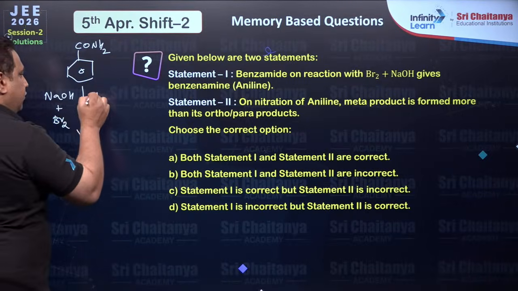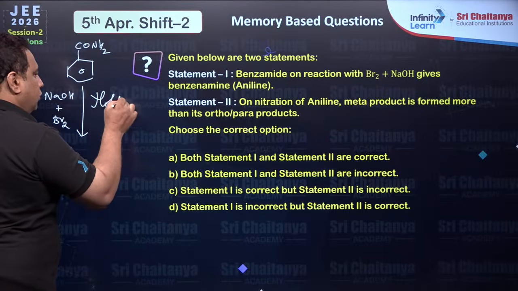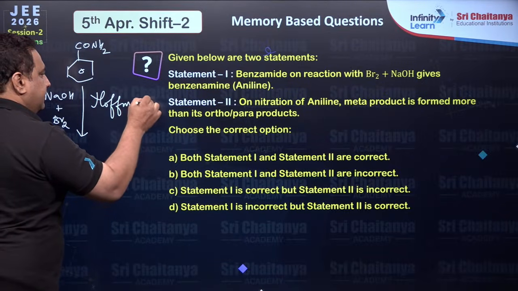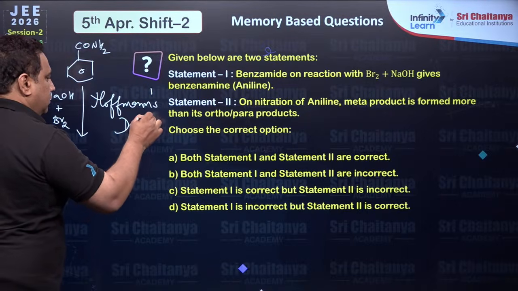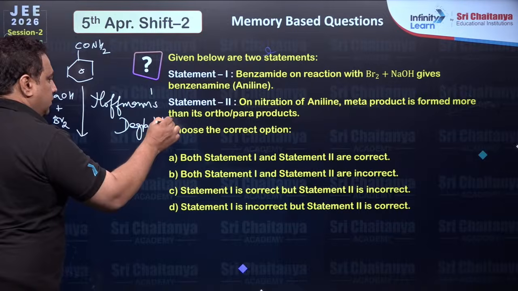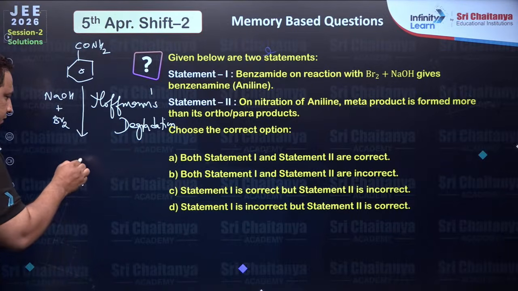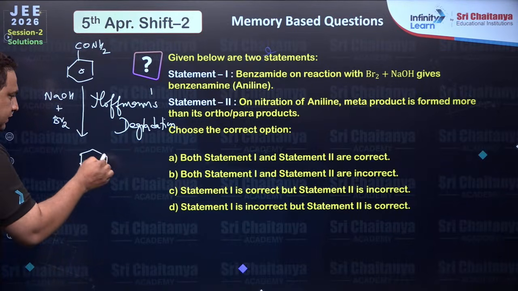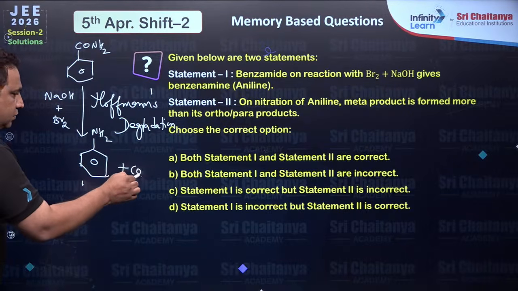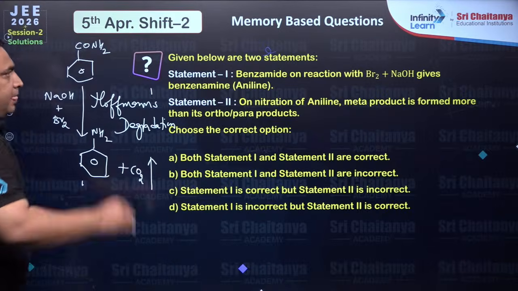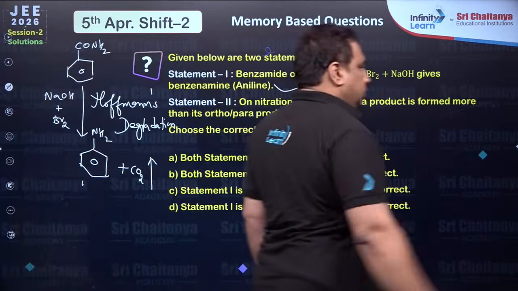So if you are a good student, you understood that this is Hofmann degradation reaction, and here you are going to get aniline with 1 carbon loss. Hence statement 1 is correct.